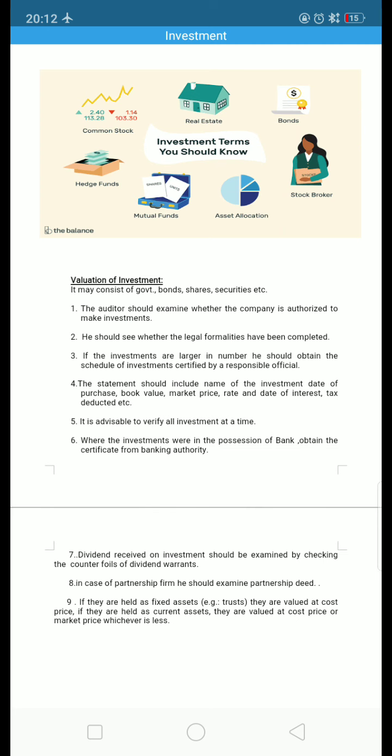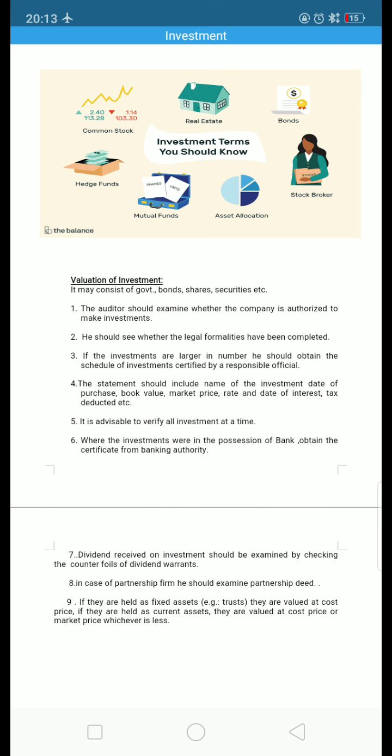The next one, it is advisable to verify all the investments at a time. The auditor should not postpone his work of verifying the investments. In case the investment has been made in mutual funds, stocks, and real estate, all three together the auditor should examine and complete this task. He should not skip the real estate investment and examine only the remaining two. So you should not skip any of the investments. You need to verify all the investments at the same time.